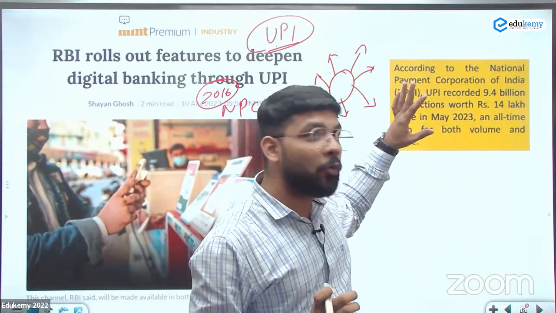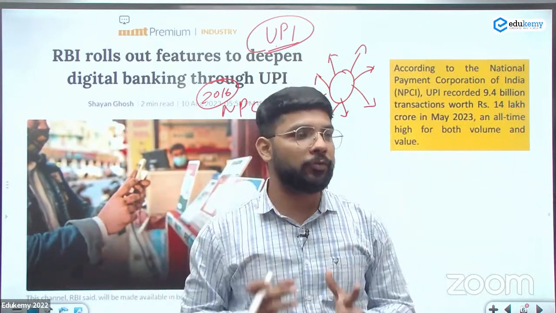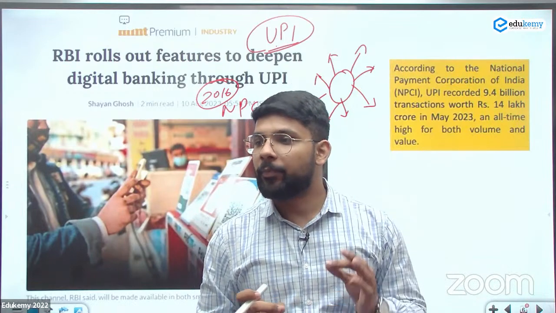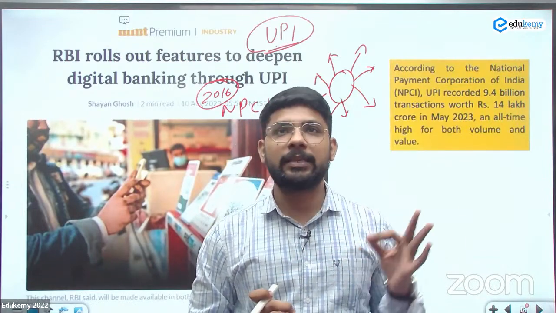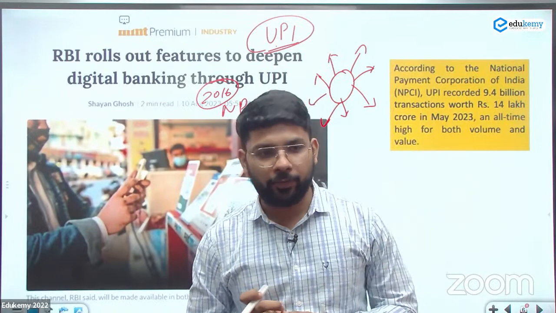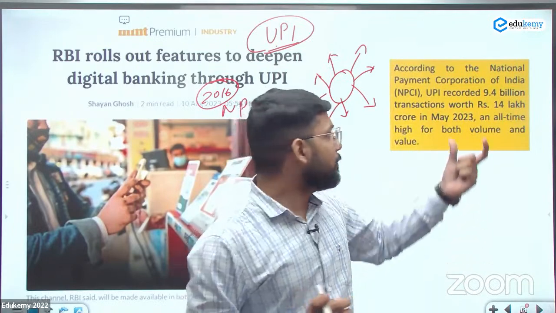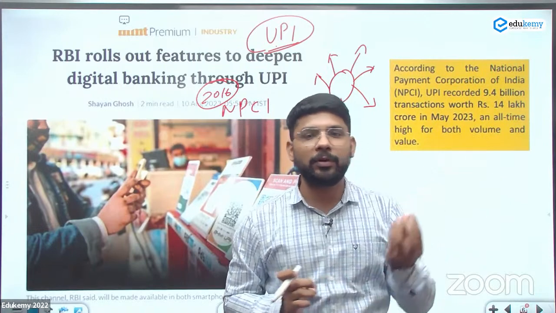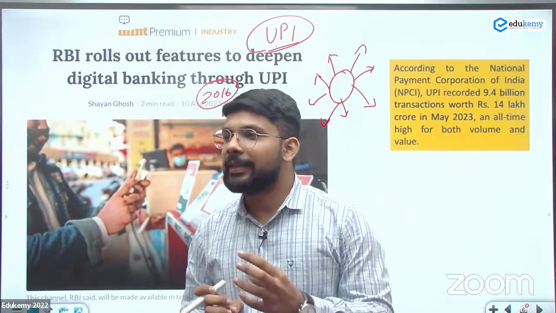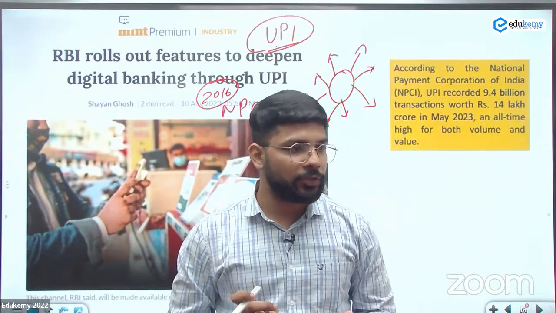These transactions are more than if we combine many countries together. 9.4 billion transactions in a single month by the UPI platform. So this number you can directly quote in your introduction itself when there is a question about financial inclusion.